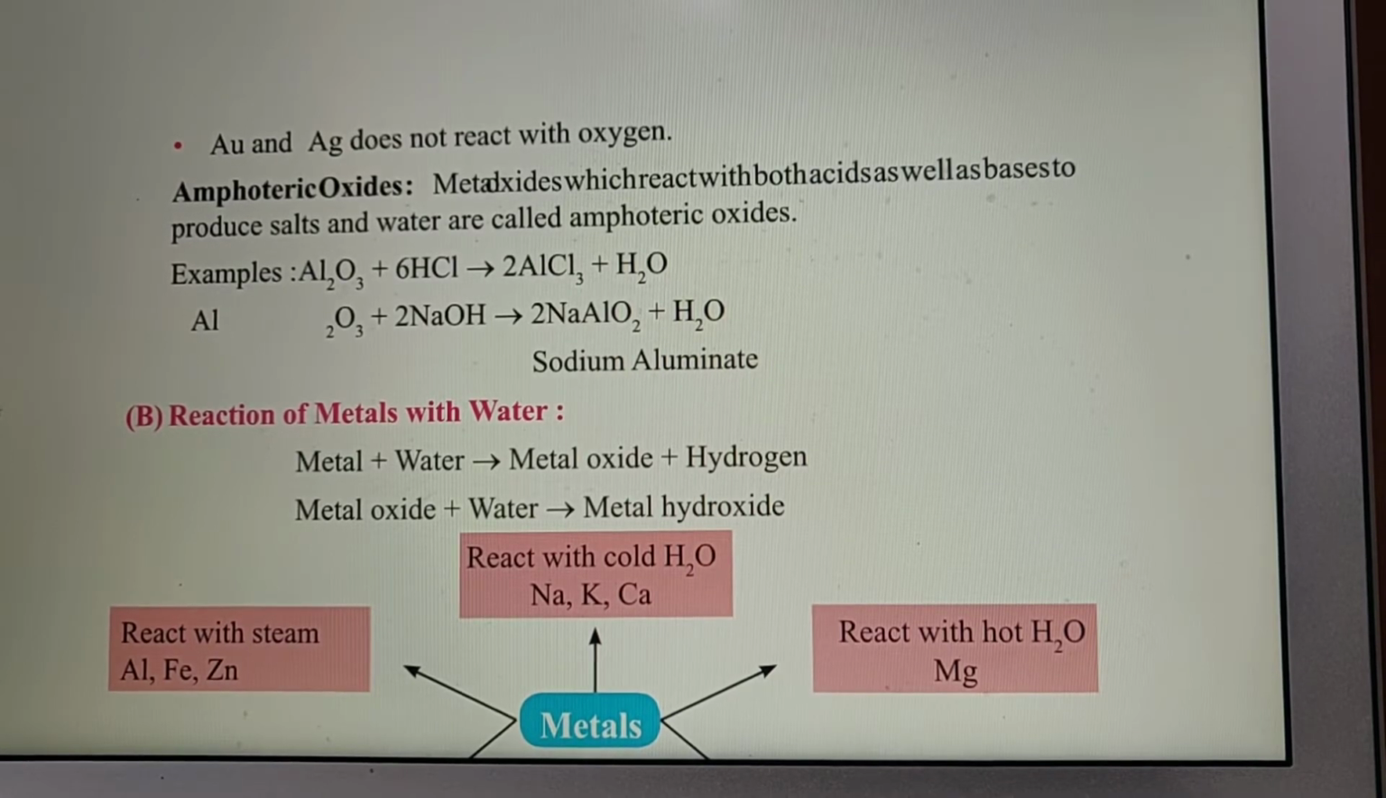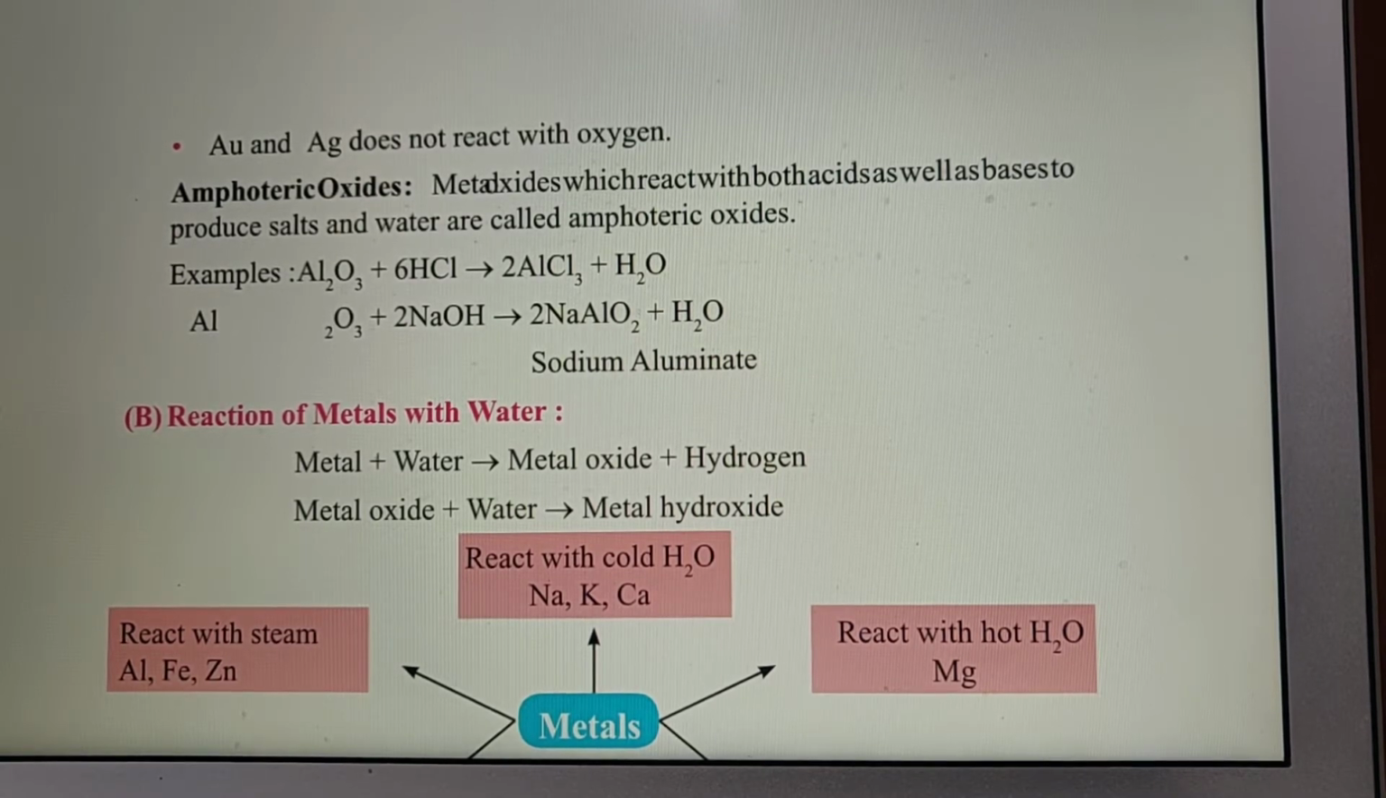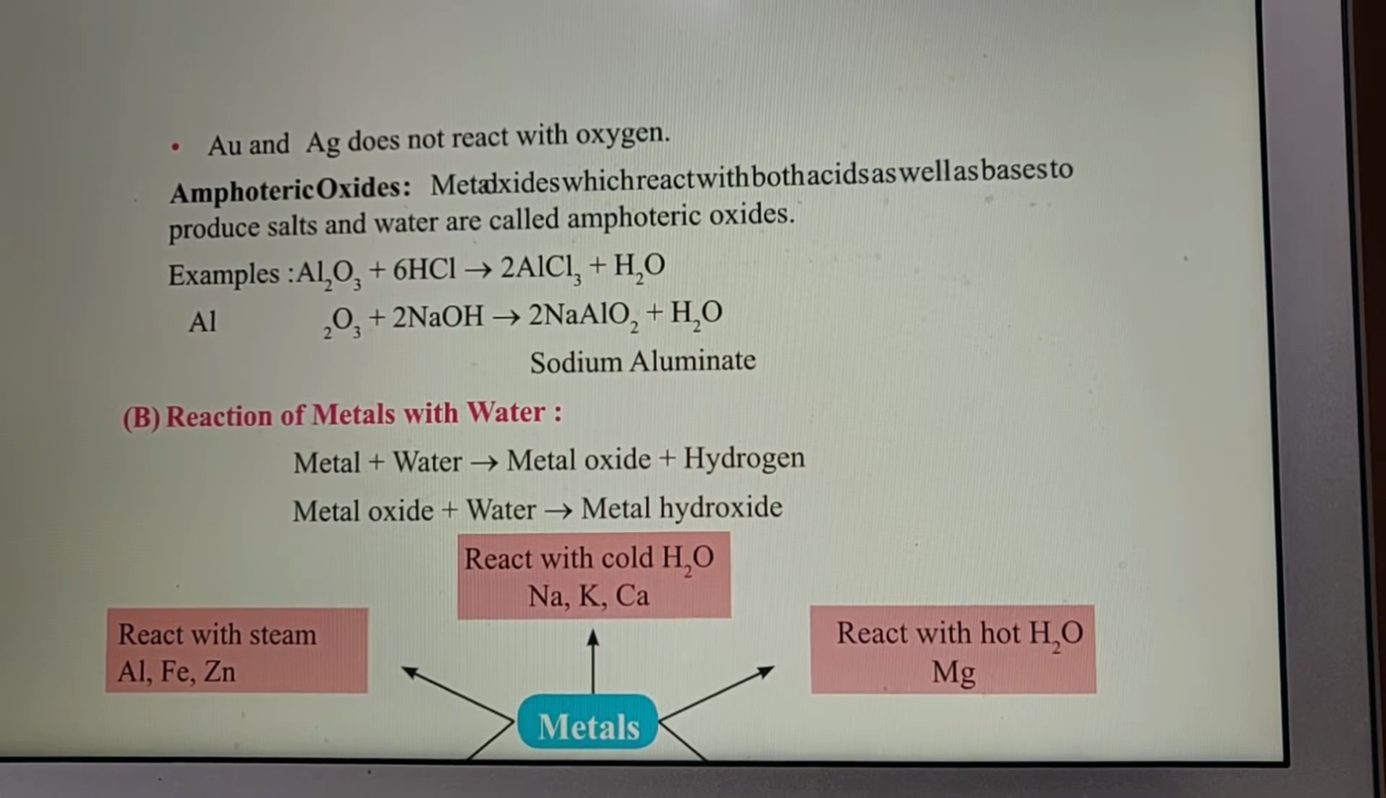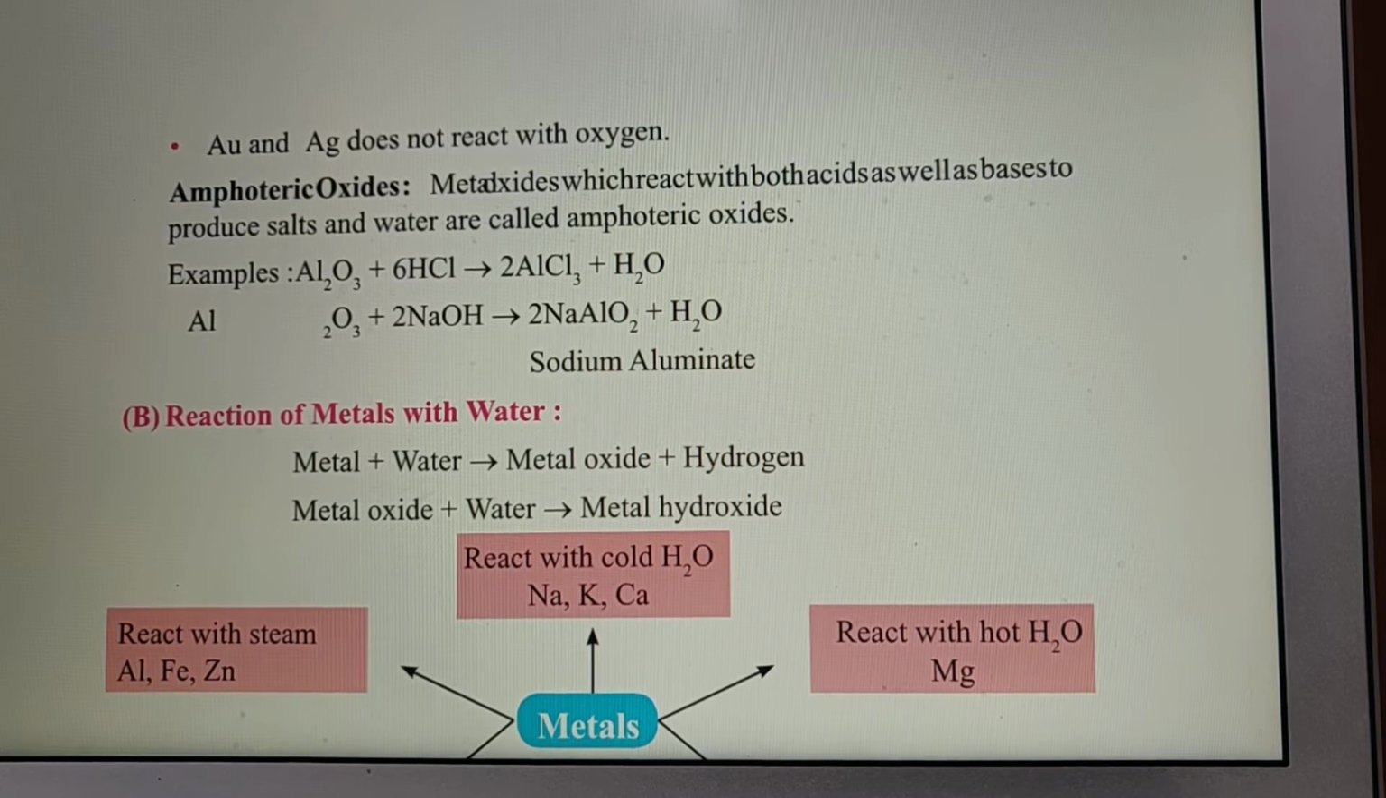Examples: aluminium oxide reacts with HCl. HCl is an acid and gives aluminium chloride, whereas aluminium oxide can also react with sodium hydroxide. Sodium hydroxide is a base and it gives sodium aluminate, and water is produced in both the cases.